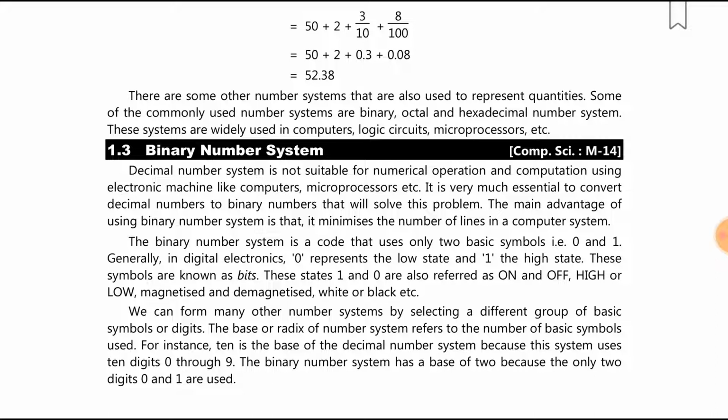We can form many other number systems by selecting a different group of basic symbols or digits. The base or radix of a number system refers to the number of basic symbols used. For instance, 10 is the base of the decimal number system because this system uses 10 digits, 0 through 9. The binary number system has a base of 2 because only two digits, 0 and 1, are used.